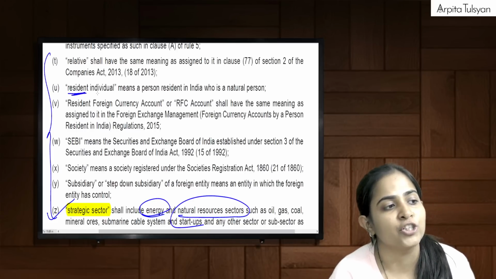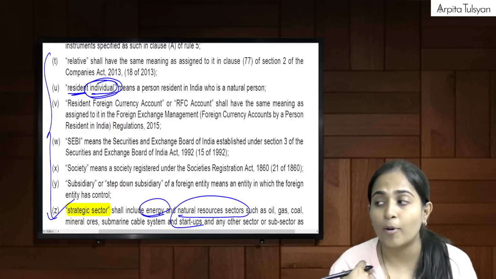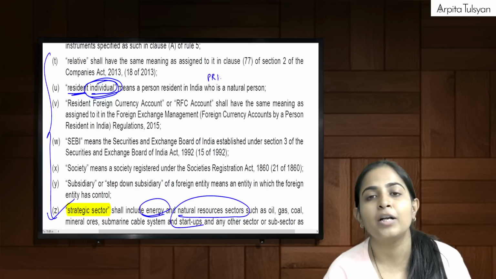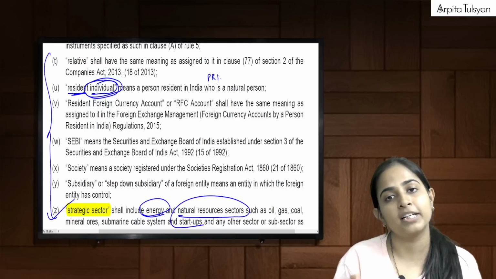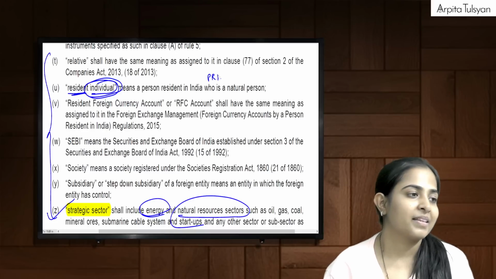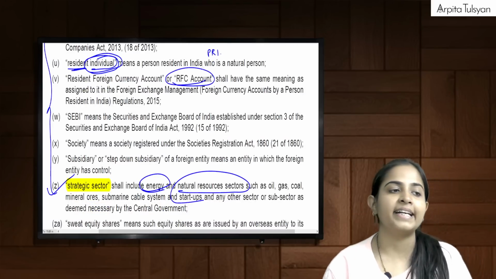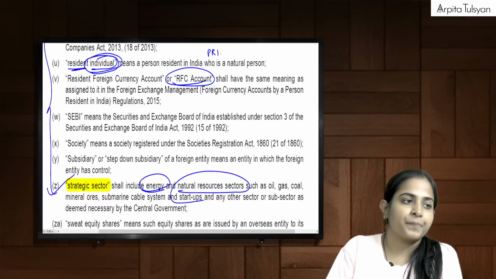Resident individual. Okay, focus on the word individual. Individual means they're trying to talk about a natural person. Okay, it means a PRI, but who is a natural person, person like me. And PRI definition we have studied throughout FEMA. Yes. Then RFC account. RFC account we have already studied in the FEMA chapter. It is already defined in the regulations.